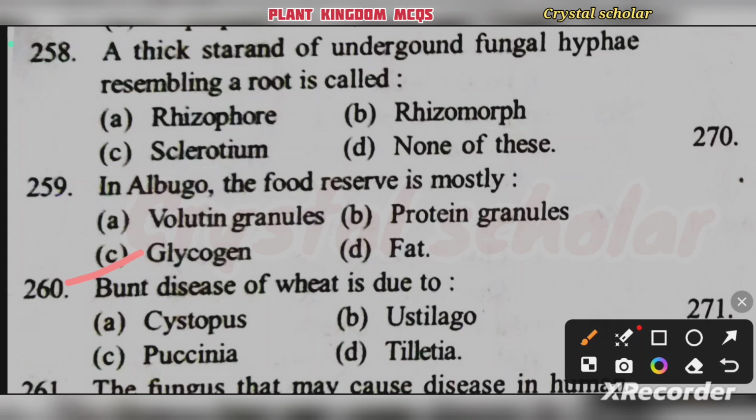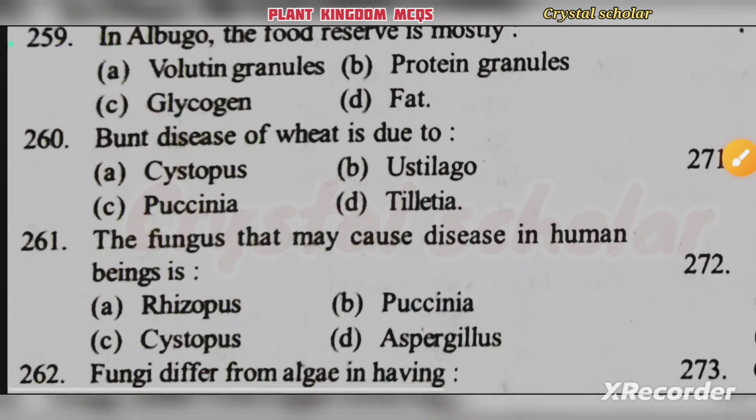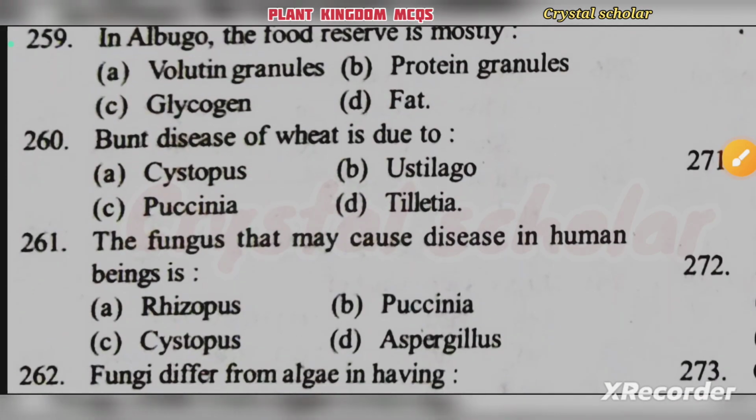Then bunt disease of wheat is due to Cystopus, Ustilago, Puccinia, Tilletia. Bunt disease of wheat is due to Tilletia.